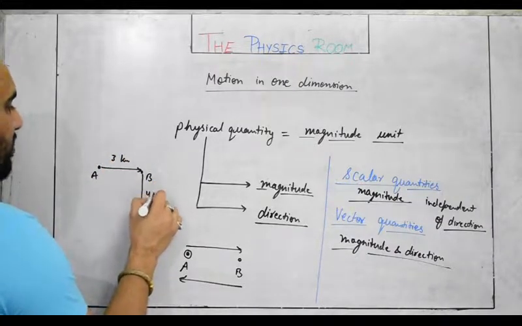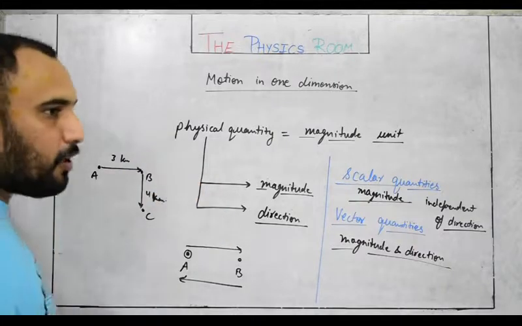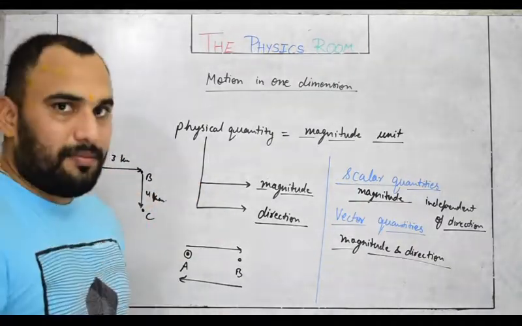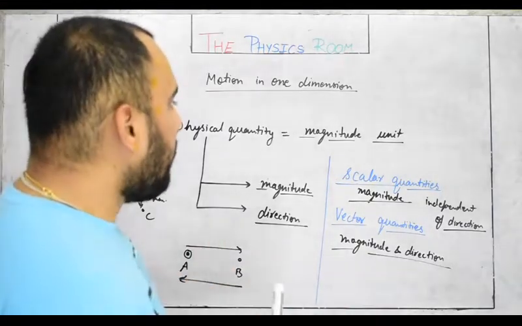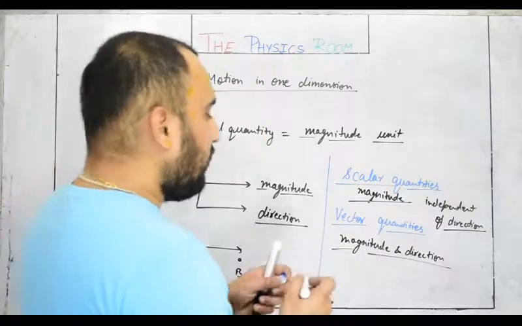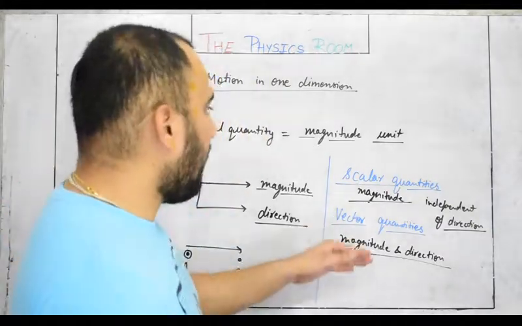So total distance traveled by the person is 7 km. So it is independent of the direction. So now we know the basic information about the scalar quantities and the vector quantities. You will be able to define these two types.